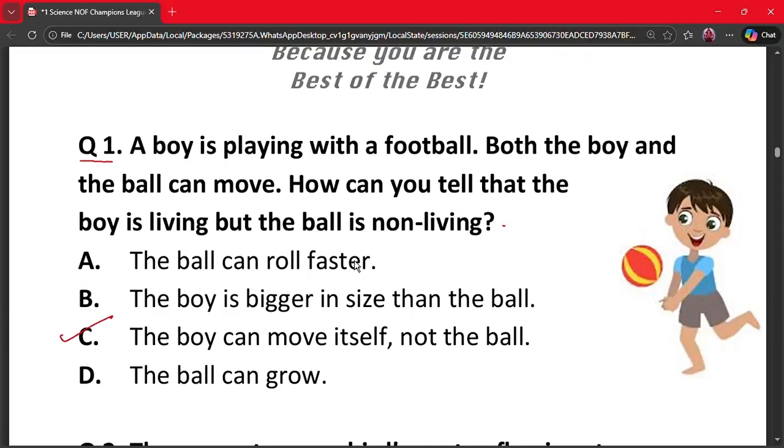Why? Living things can move on their own while non-living things move only when pushed or kicked. The boy can move himself, but the ball moves only when someone kicks it. Therefore, this clearly shows that the boy is living and the ball is non-living, making option C the correct option.